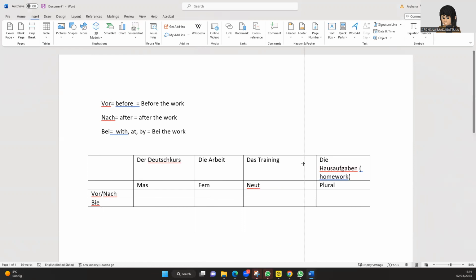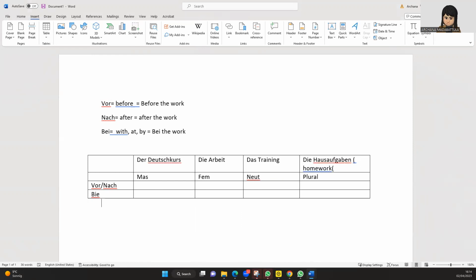So now let us understand how we write them. Now, for example, in masculine form, it becomes dem. Okay, feminine it becomes der.